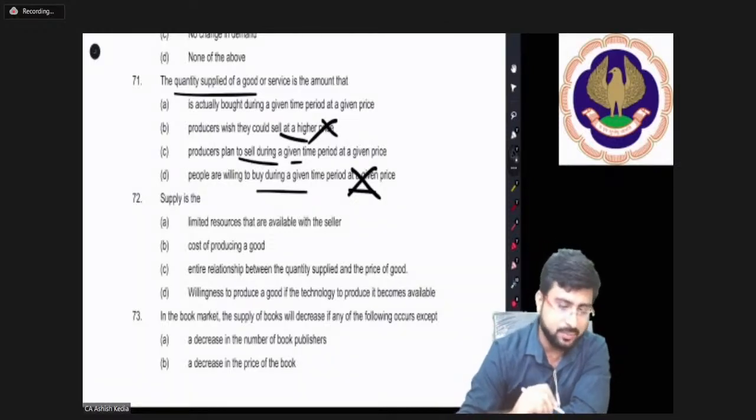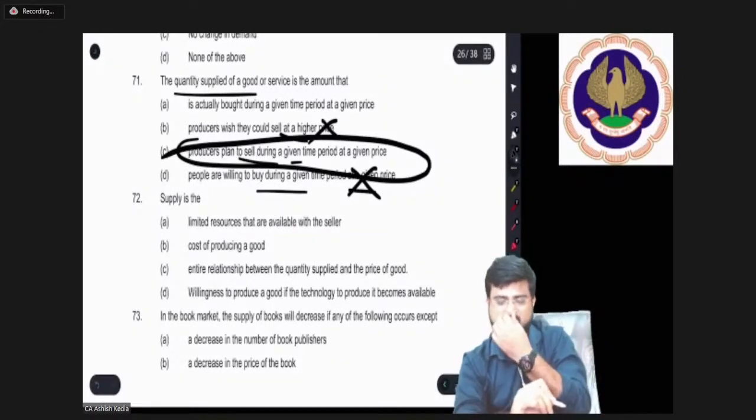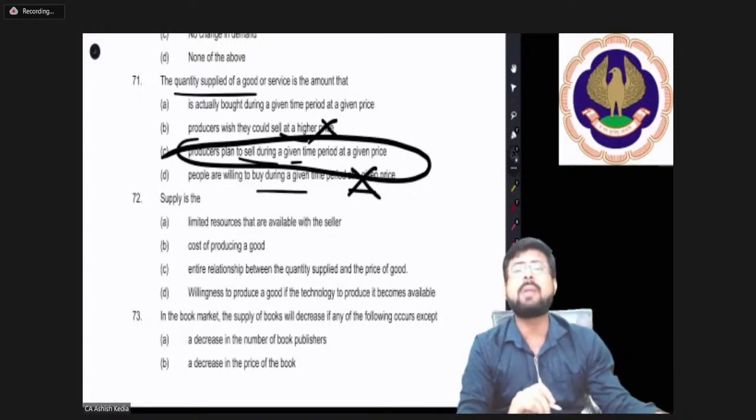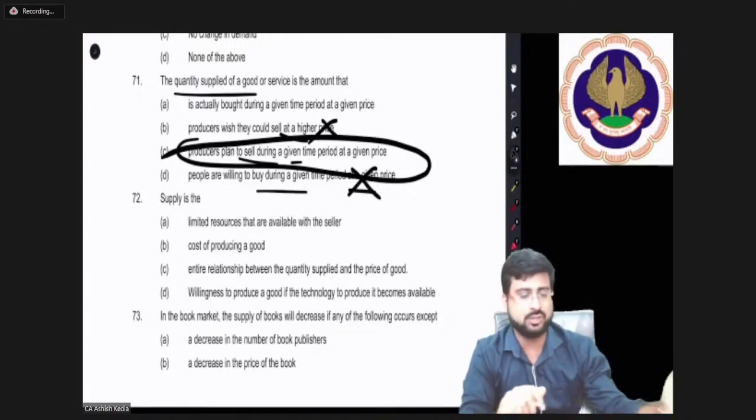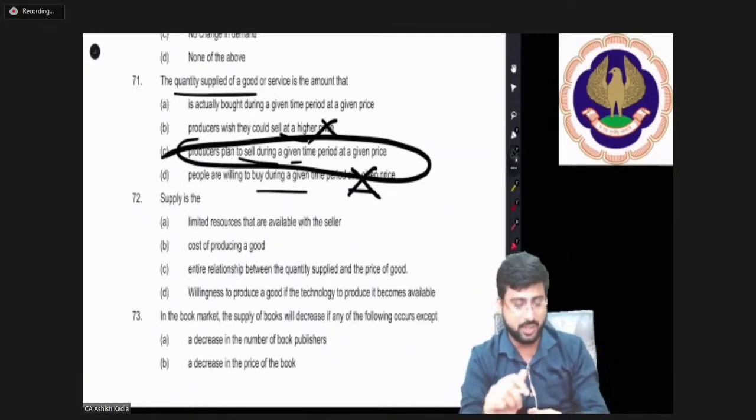Now guys, remember, when we talk about quantity supplied, it's always about the producer's plan. Actual buying and selling, as of now, we are not considering. So please remember, 71 option will be C.